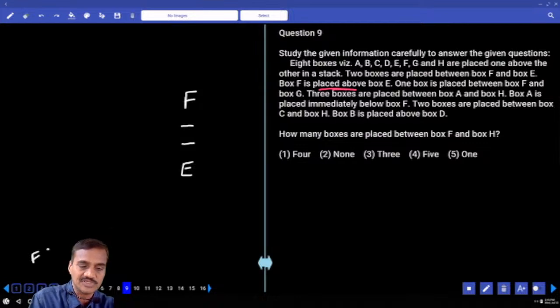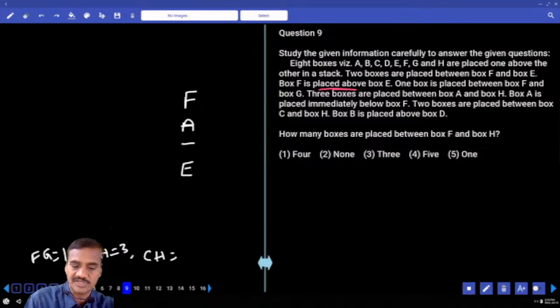Now in between F and G, how many boxes are there? There is 1 box. And 3 boxes between A and H. In between A and H, there are exactly 3. A is placed immediately below F. A is here. And 2 boxes between C and H.